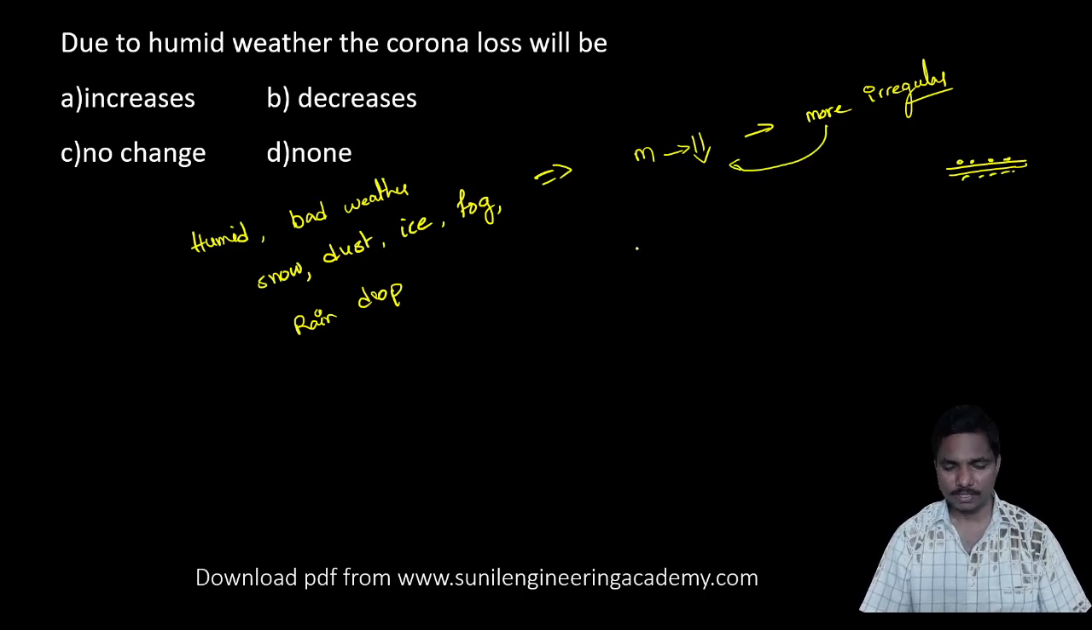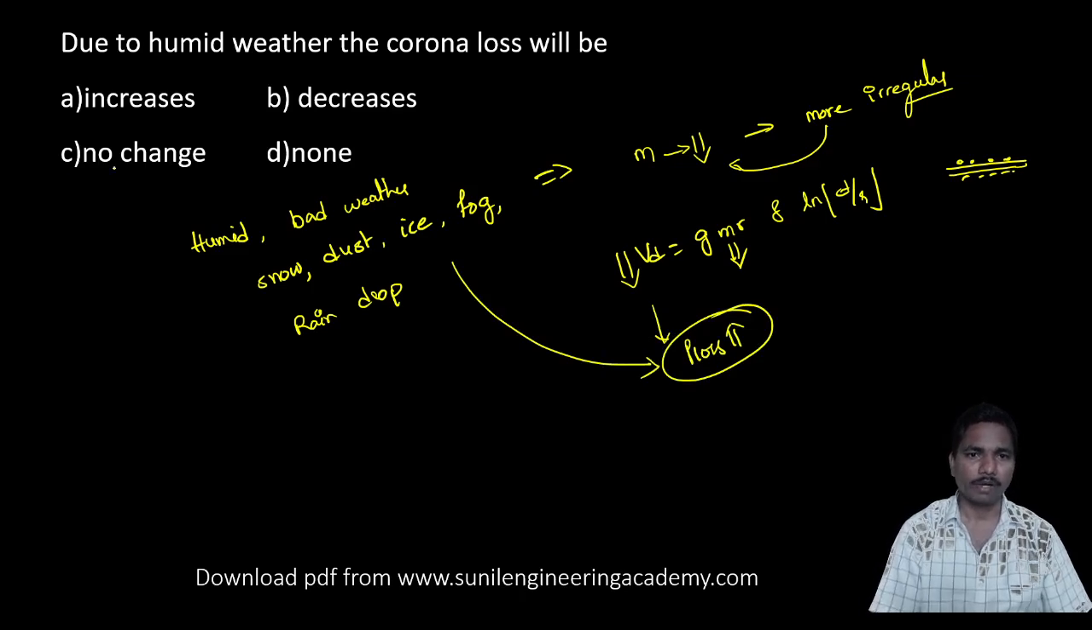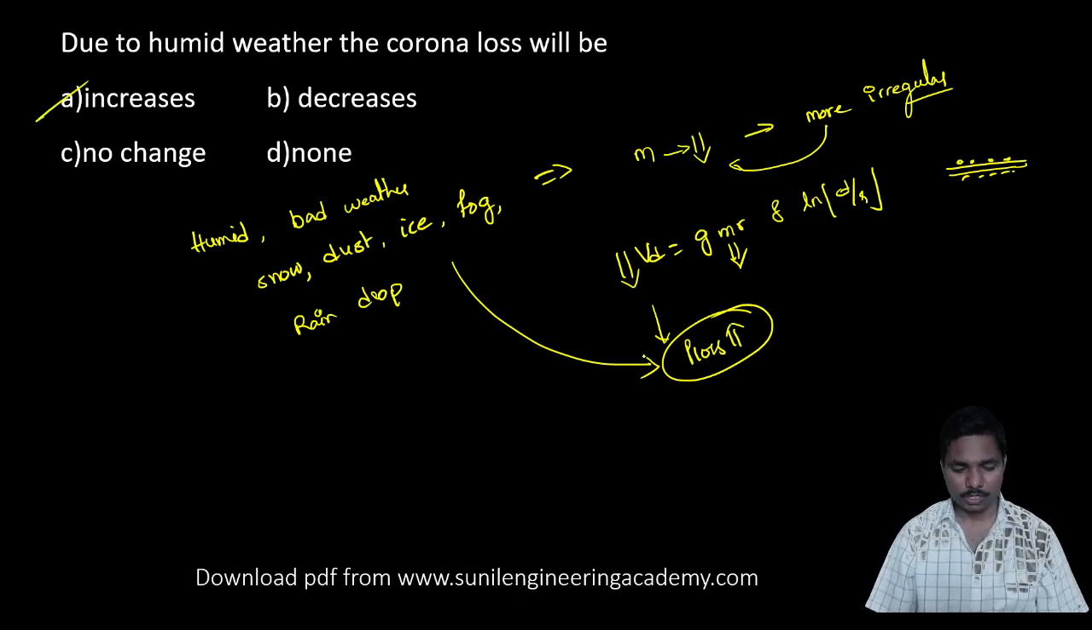As M is less, what about the Vd? Vd is equal to GMR delta ln of d by r. So as M is less, Vd is less. As Vd is less, power loss due to corona will increase. So due to all this, the power loss due to corona will increase. Okay, all of you clear?